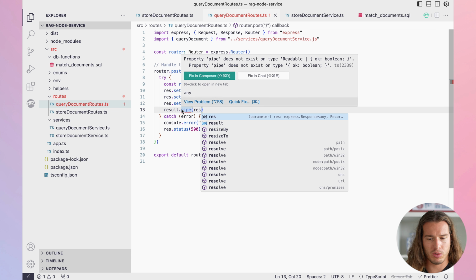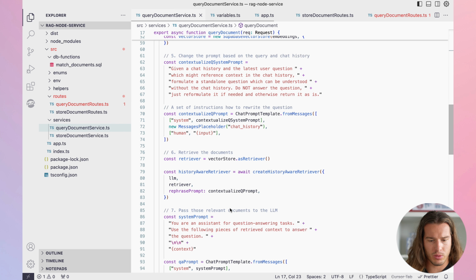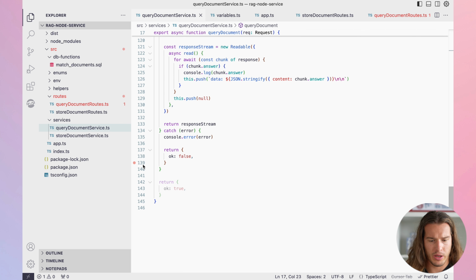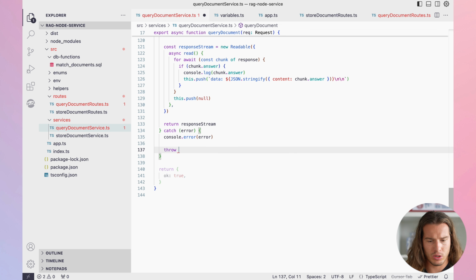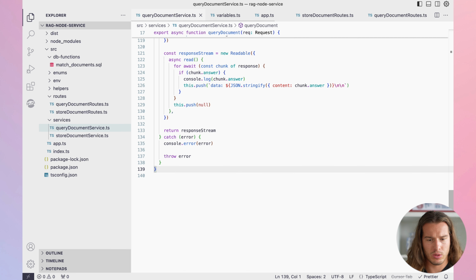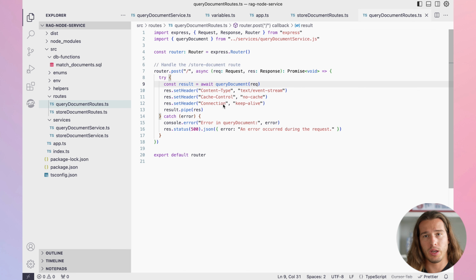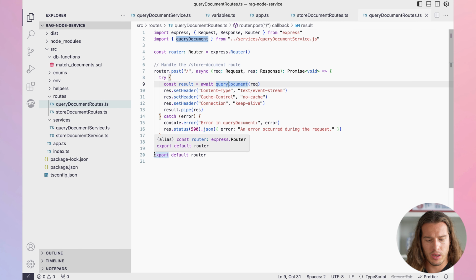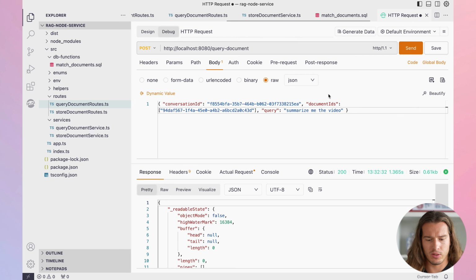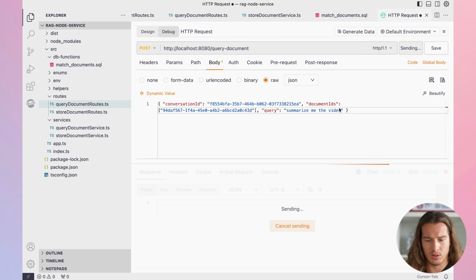Okay, TypeScript is screaming because of this OK boolean. I guess here in query document, this was just for testing. Anyway, we can simply throw this error and this will be removed. And now it doesn't scream anymore. So let's restart it. Let's do it here and let's send our request.